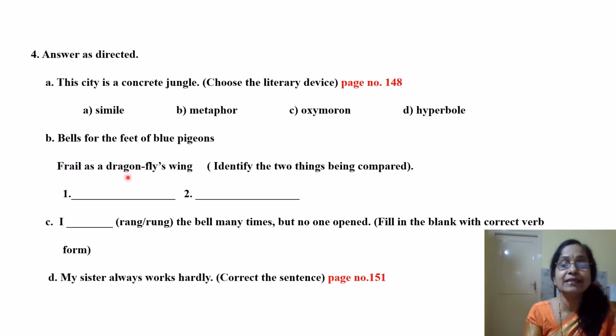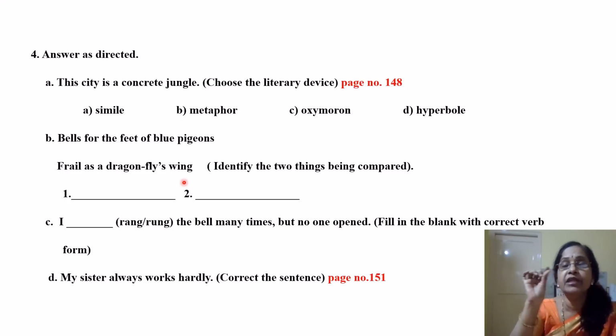So bells and the dragonfly's wing. Bells for the feet of the blue pigeons, frail as a dragonfly's wing. How are the bells? They are very delicate. That shows the finesse of the workmanship of the goldsmiths. They have made the bells so frail, so delicate, like a dragonfly's wing. Remember the dragonfly's wings?